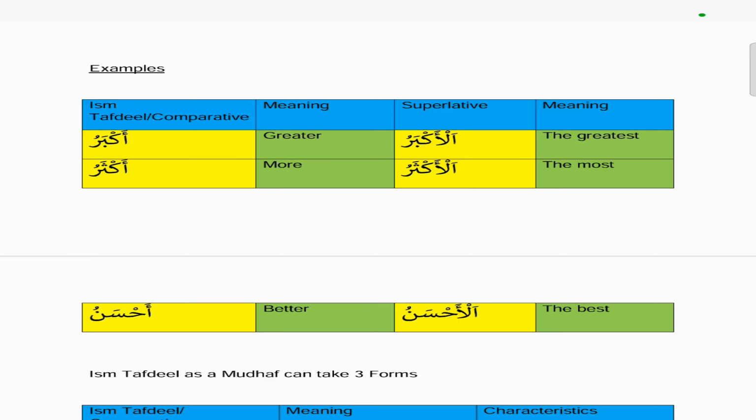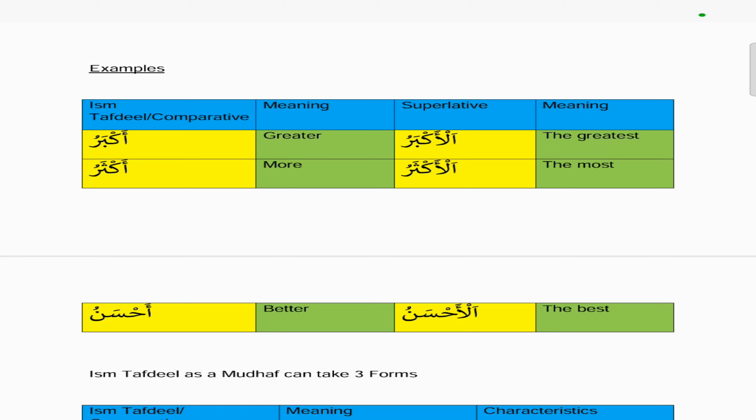Or like, for example, we said akbaruhum, which means the greatest of them. So akbaru, which actually means greater, when we make it a mudaf, akbaruhum, the greatest of them, then the word akbaru becomes superlative, the greatest of them. So the next one is aktharu, which means more. If you put an al on it, it becomes a superlative, al-aktharu, which means the most.